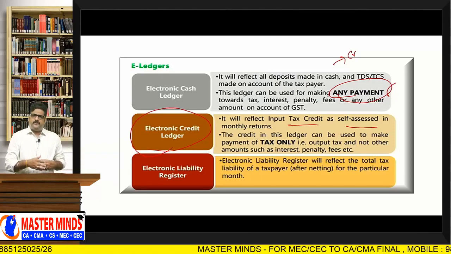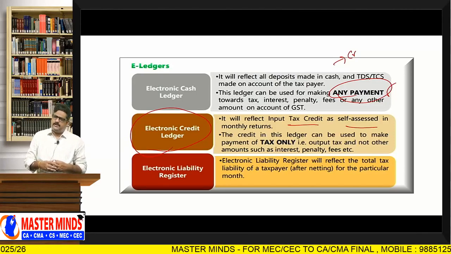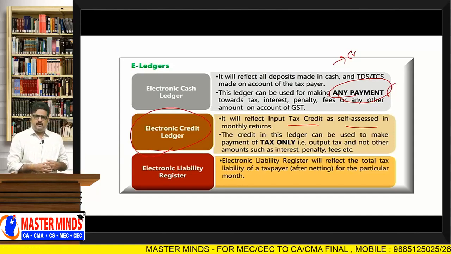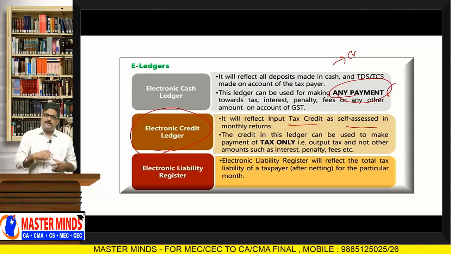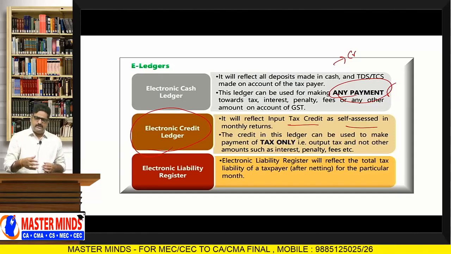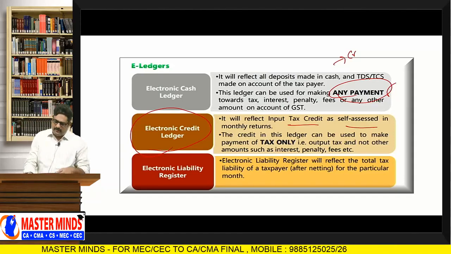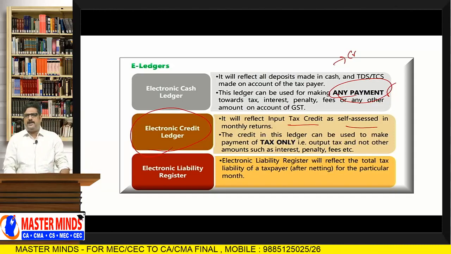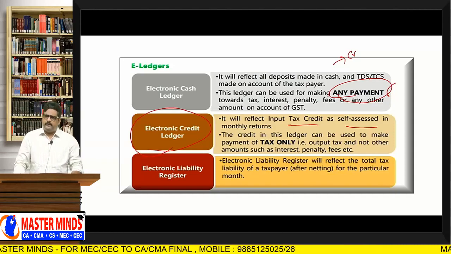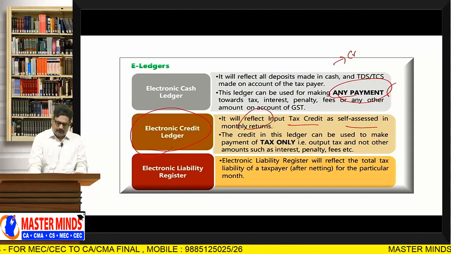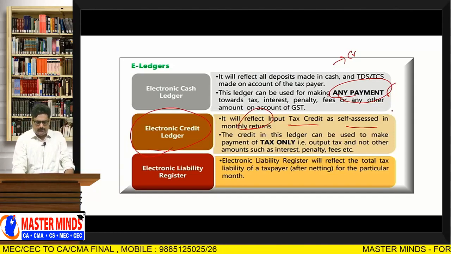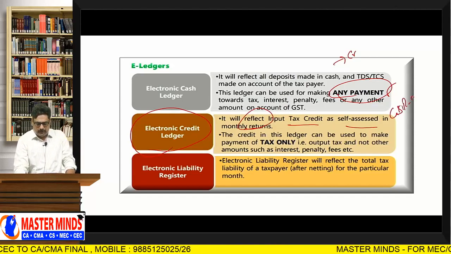Okay, ma'am. Self-assessment means how much tax needs to be paid will be assessed by the taxpayer himself. That is known as self-assessment. Here, in his monthly returns, the ITC available with him will be self-assessed by the registered person, and it will reflect in the electronic credit ledger. Generally, it is based on GSTR 3B.